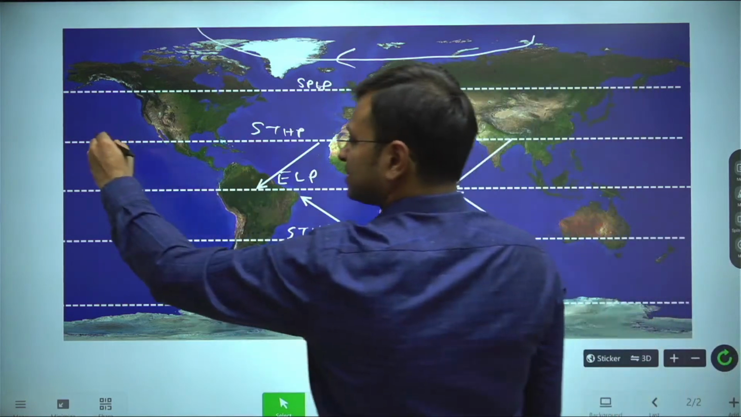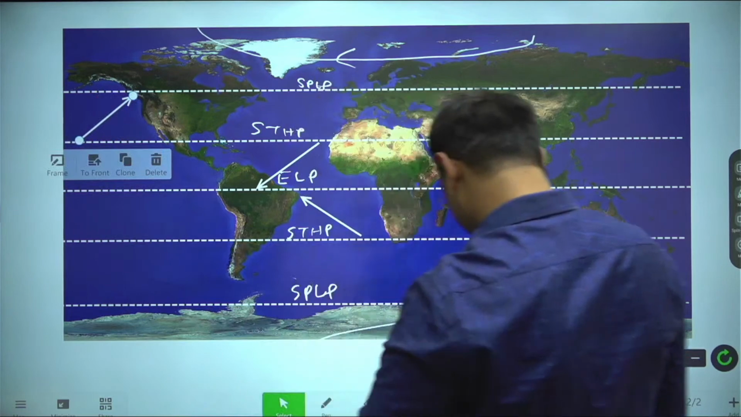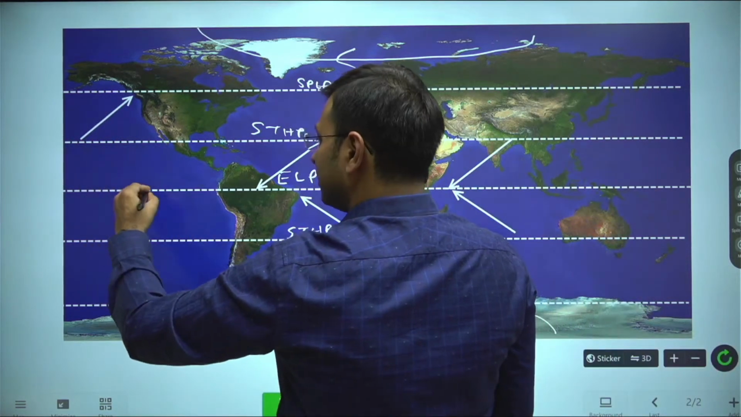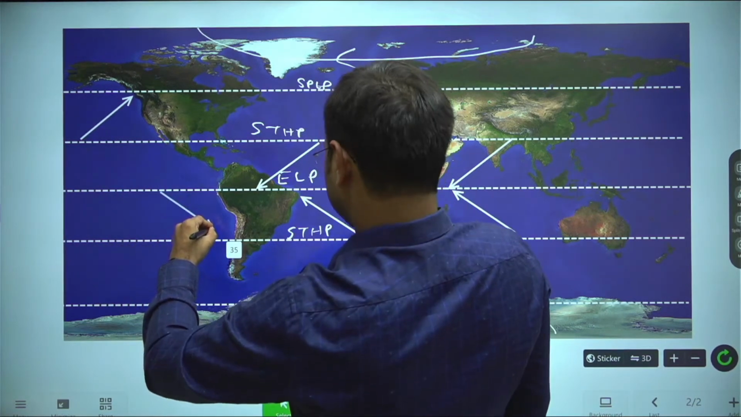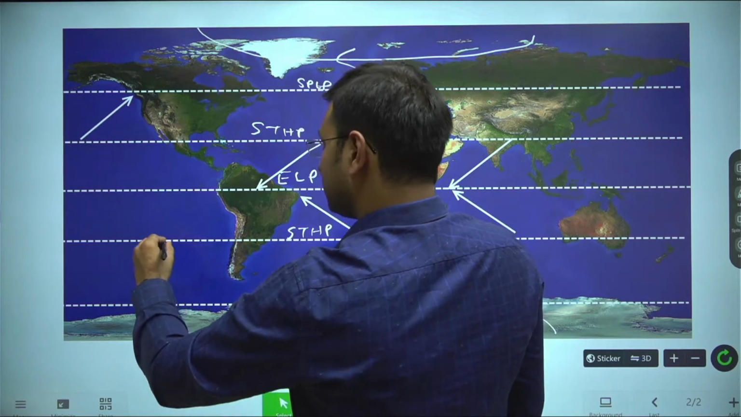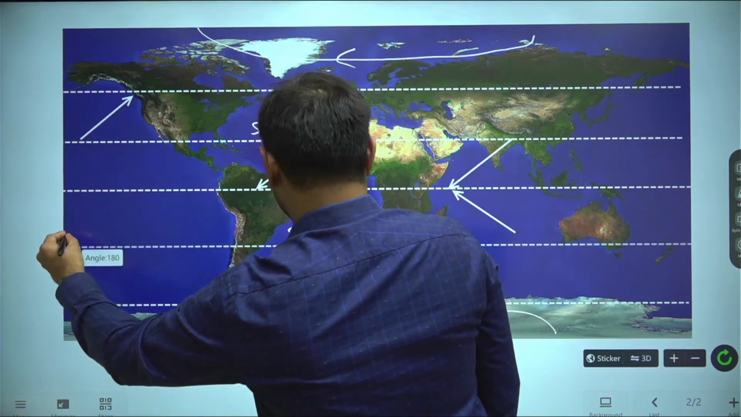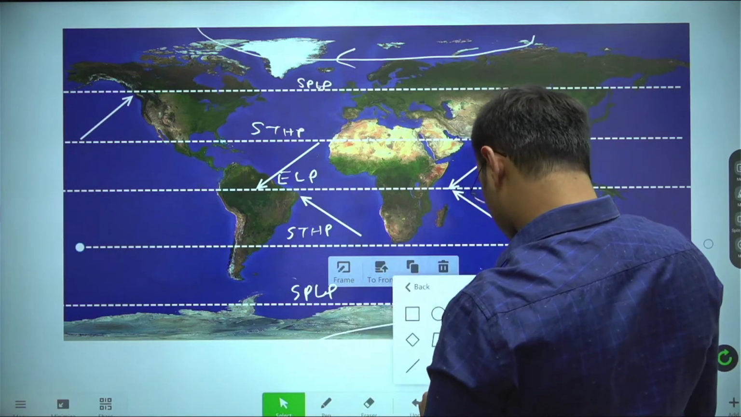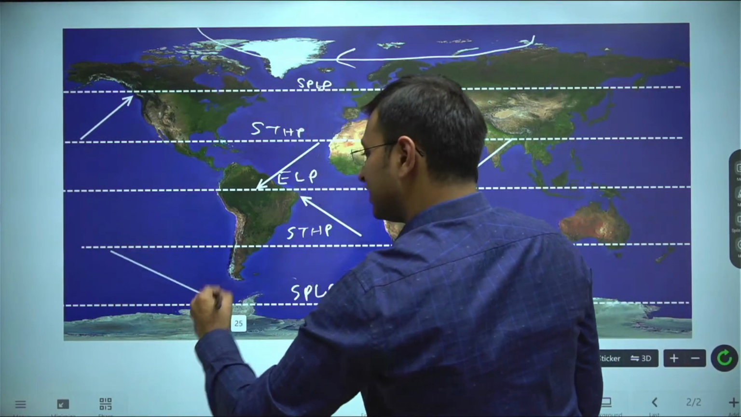Now if I am drawing the westerlies for you all, the westerlies will be like this. Sorry, my bad. The westerlies will be like this.